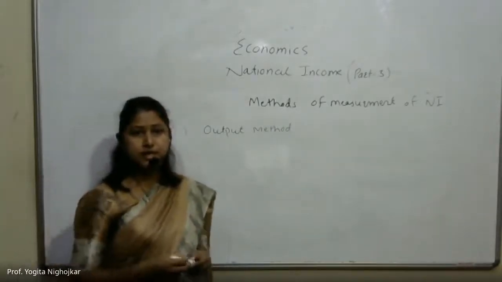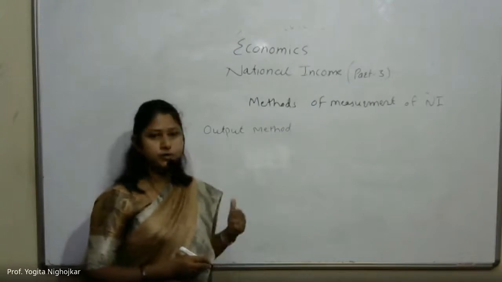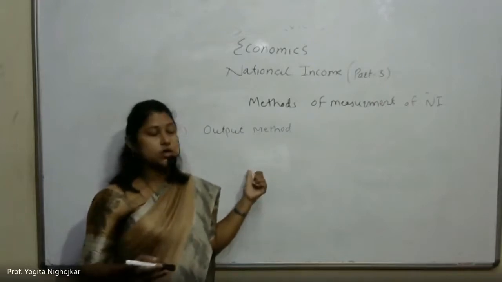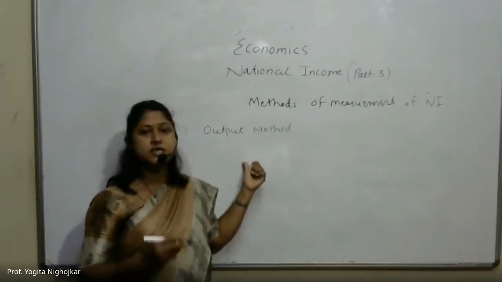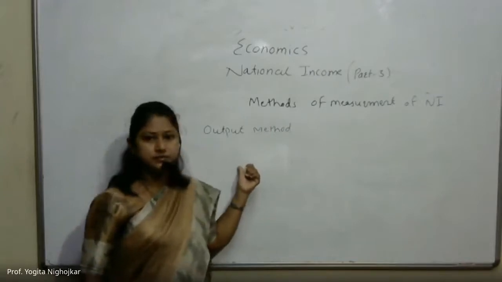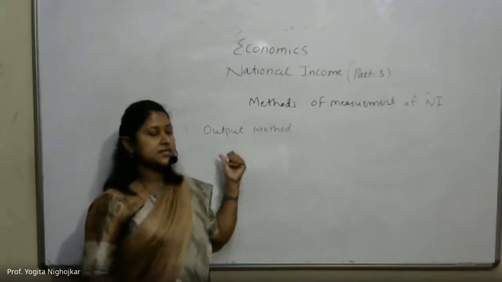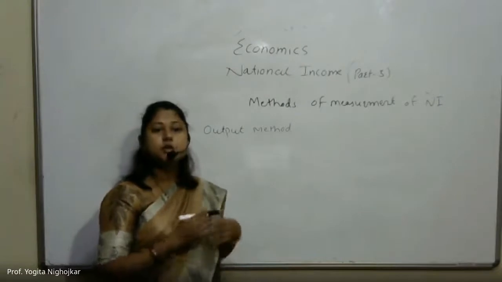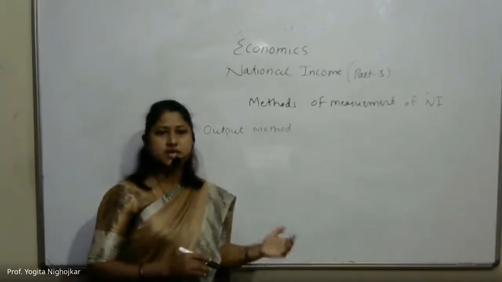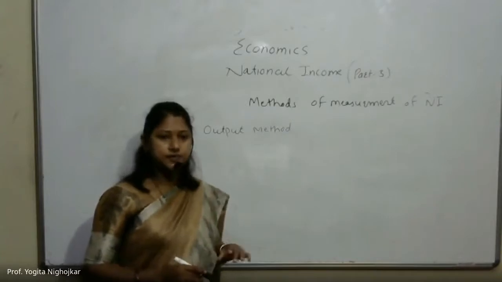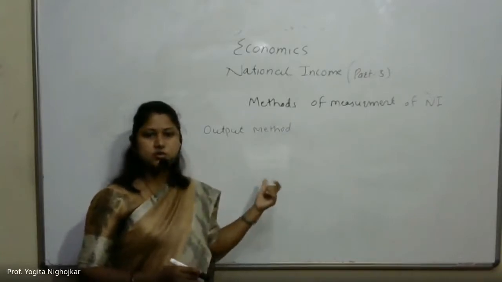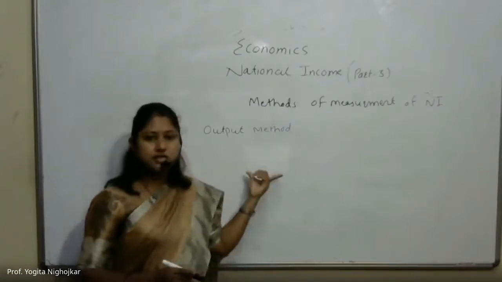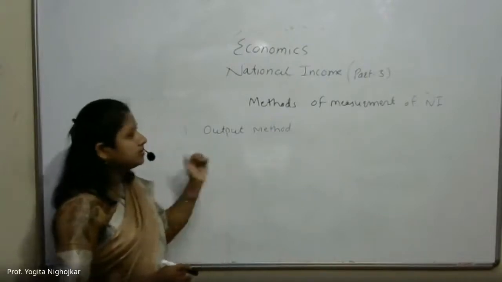National income is measured by the output method by calculating the total value of goods and services produced in the country during the year. The money value of goods and services produced in an economy, in an accounting year, is called gross national income.